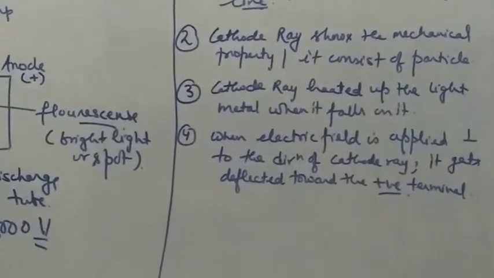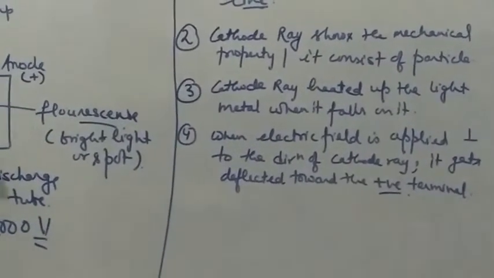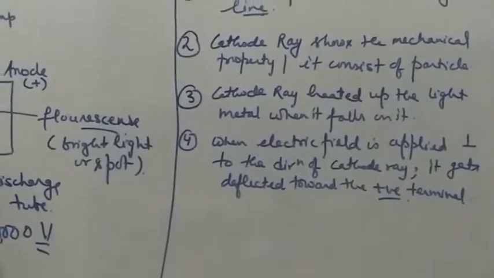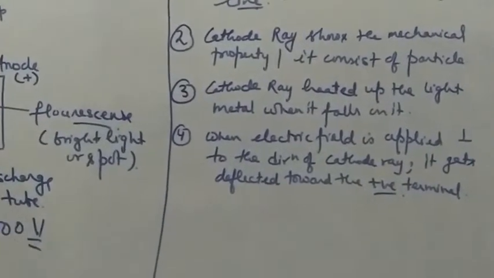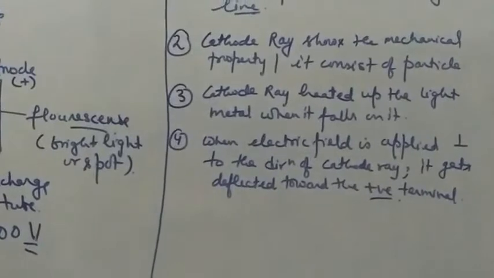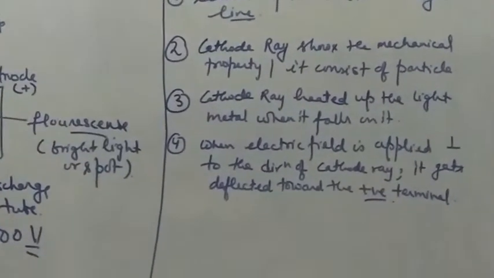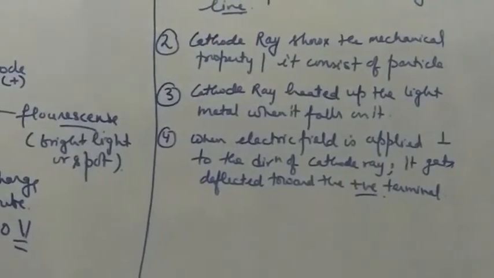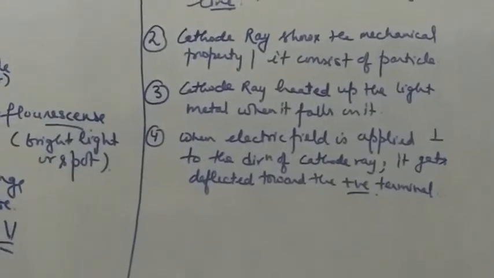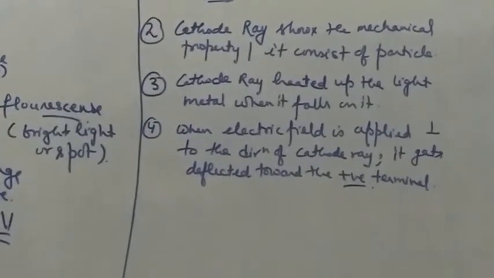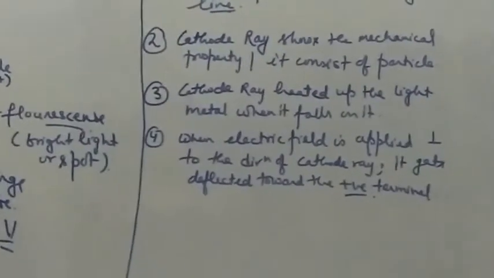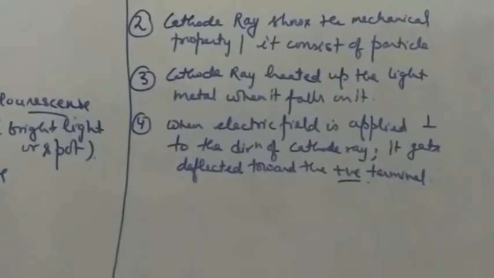This cathode ray will just bend toward the positive terminal of the external source, which shows that the cathode ray consists of particles with charge opposite to that of the positive terminal, that is, the negative charge. So the cathode ray consists of negative particles.